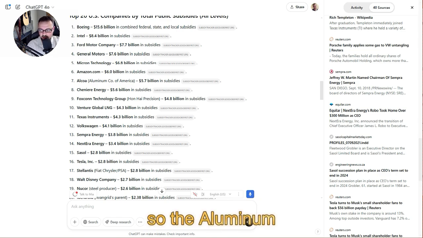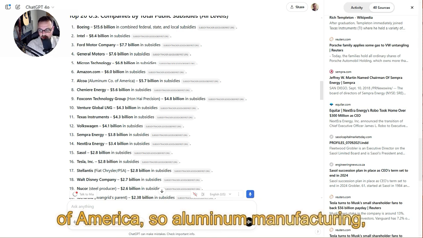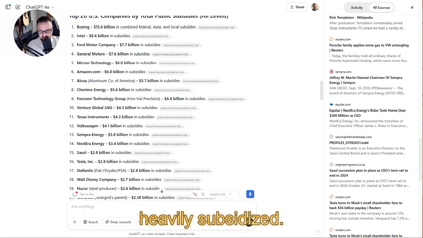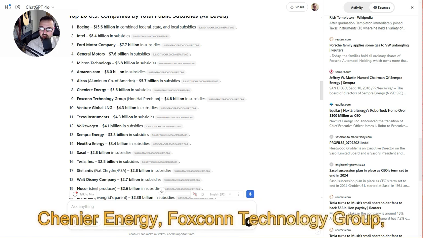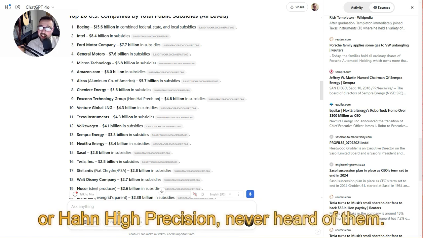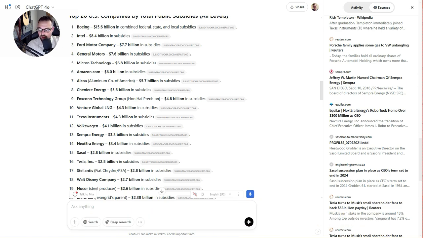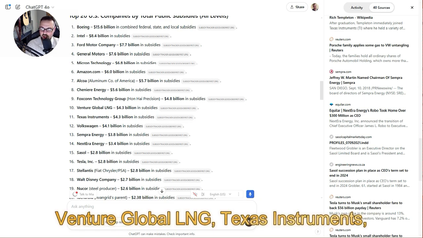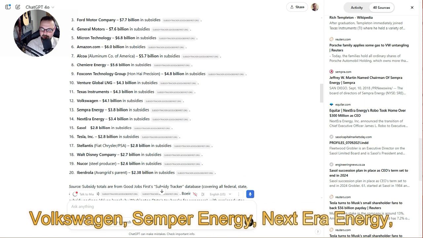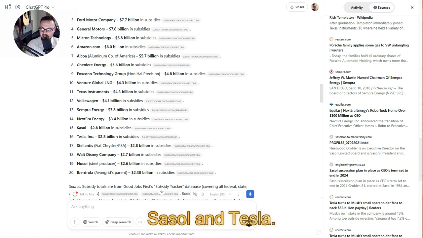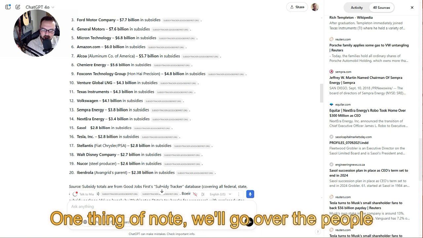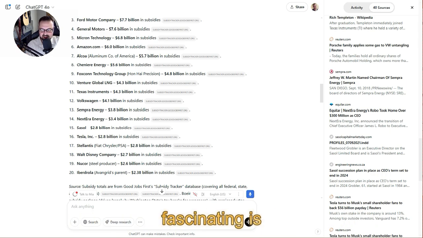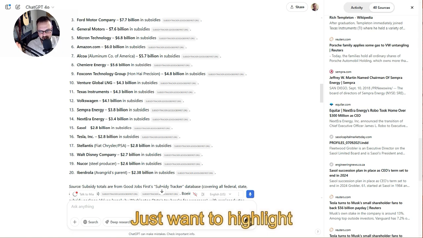Alcoa, the Aluminum Company of America, so aluminum manufacturing, heavily subsidized. Cheniere Energy, Foxconn Technology Group, or Hon Hai Precision, never heard of them. Venture Global LNG, Texas Instruments, Volkswagen, Sempra Energy, NextEra Energy, Sasol, and Tesla. One thing of note, we'll go over the people here in a second, but one thing that's fascinating is Tesla's number 16. Just want to highlight that.